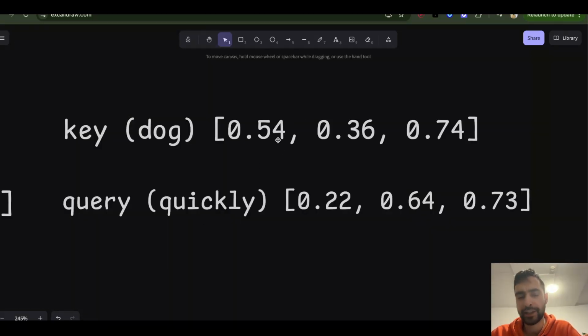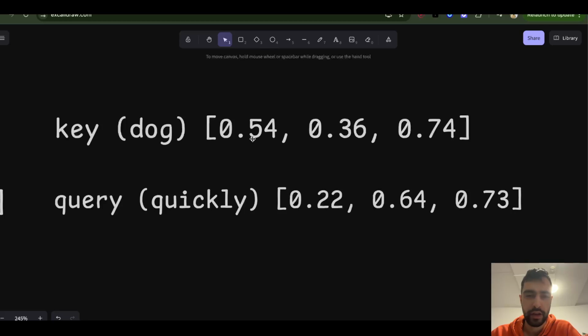How do you calculate the dot product, by the way? You take the first number times the first number, plus the second times the second, plus the third times the third, and you get a single number at the end showing your score.